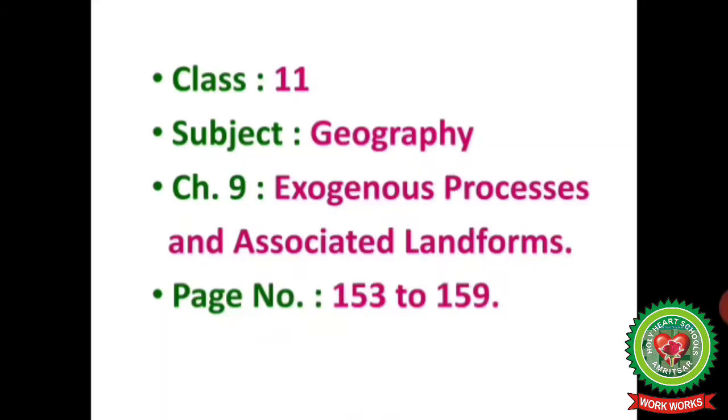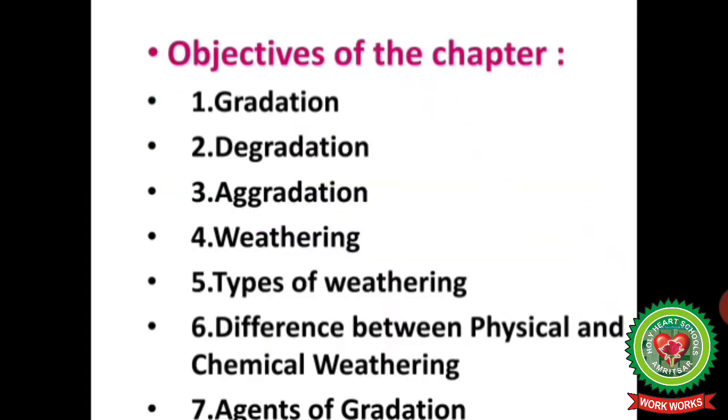Today we will start a new chapter, Chapter 9, Exogenous Processes and Associated Landforms. Today we will study from page number 153 to page number 159. First of all, let us go through the objectives of the chapter. In this chapter, we will study gradation, degradation, aggradation, weathering, types of weathering, difference between physical and chemical weathering, and agents of gradation.